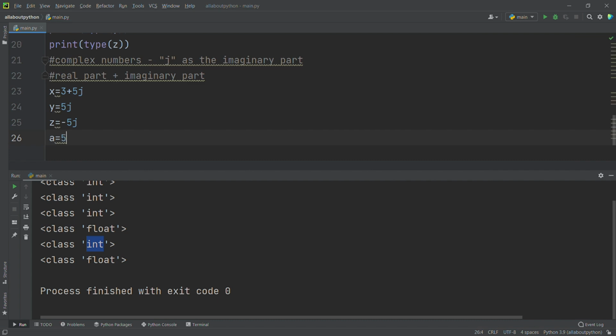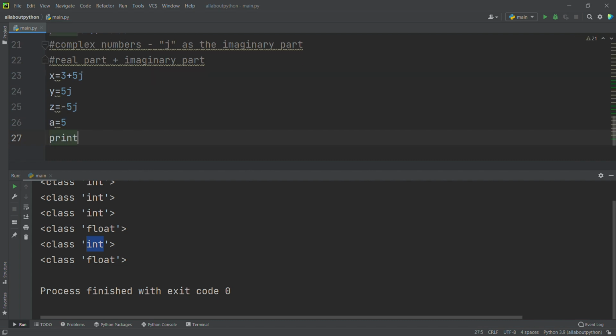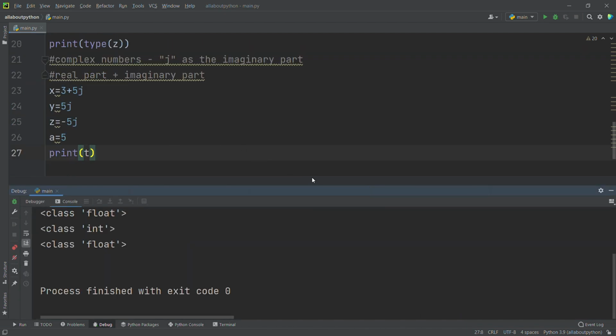Now I will print the type of each and every variable. Print type of x.